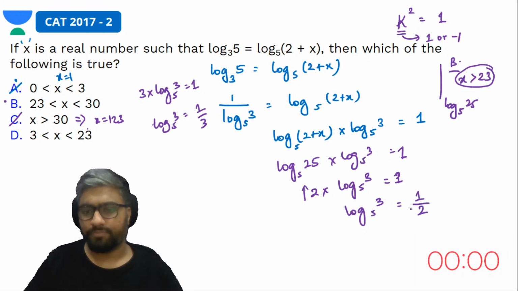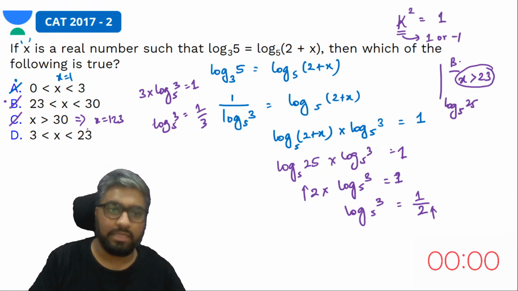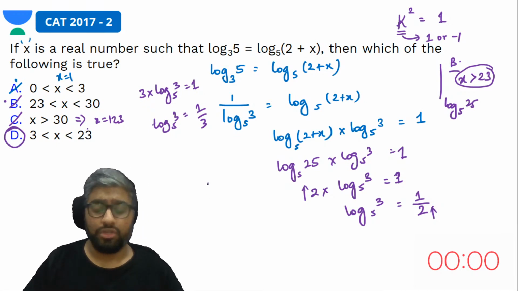Is it true? Is it true, guys? If x increases, this will keep dropping, which is not true. If it increases it will drop below 0.5, that is very dicey. So you can let this go. Ultimately our answer should be D.